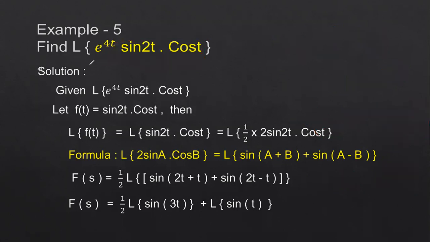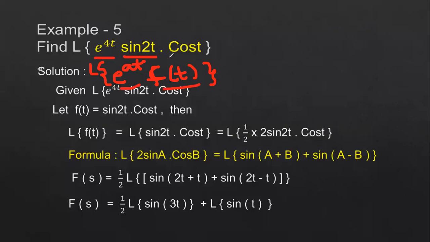Okay, right. So this problem is somewhat different from the previous problem, that is e power 4t into sin 2t into cos t. So here there are two trigonometric functions which are in multiplication. Again you have to compare this with e power at into f of t. For each and every problem, you have to compare with the basic first shifting theorem principle, that is nothing but the basic equation form, e power at into f of t. So e power at is represented as e power 4t.